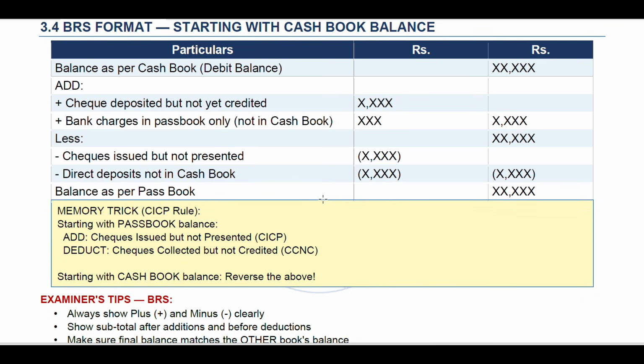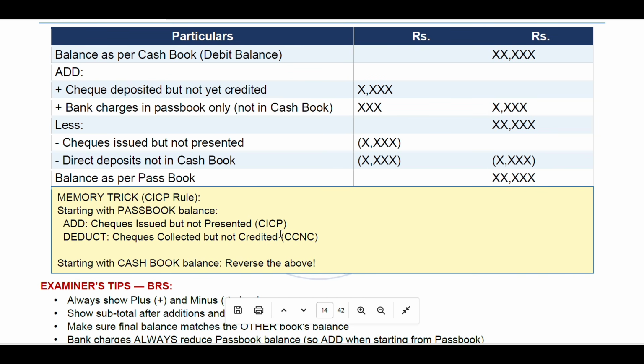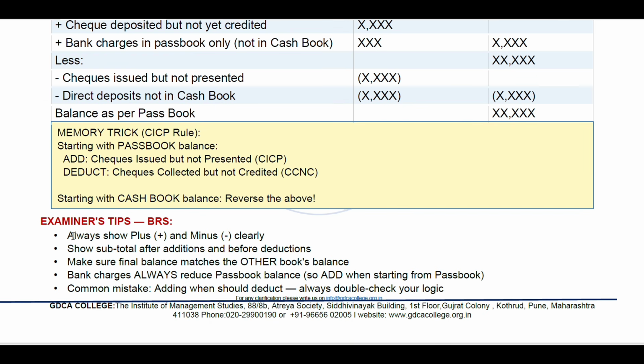So this is the format for the cash book balance for BRS. The memory tricks here are very simple. You must apply the CICP rule: starting with the passbook balance, add cheques issued but not presented (CICP), and deduct cheques collected but not credited (CCNC). These are the tricks you should remember. Starting with the cash book balance, reverse the above. Okay, so this is how you can make the cash book and passbook BRS.